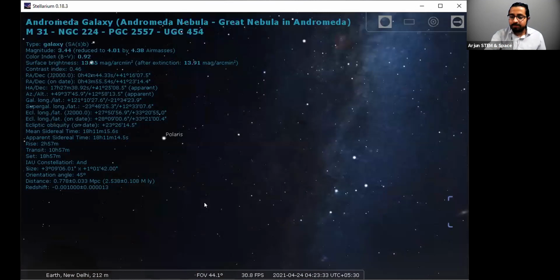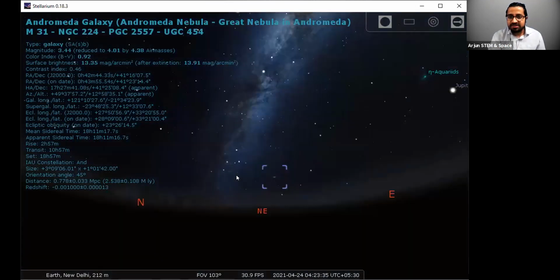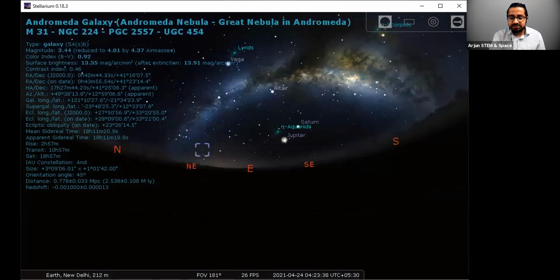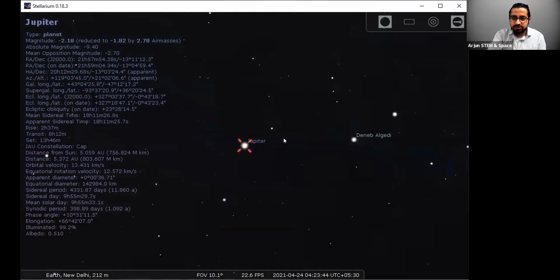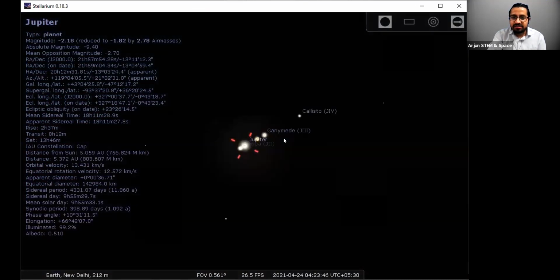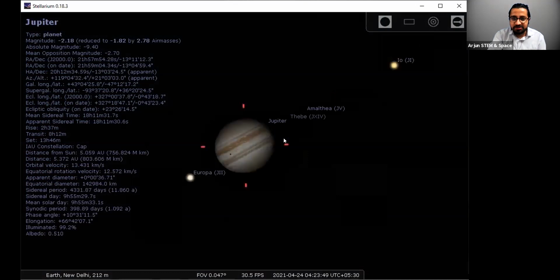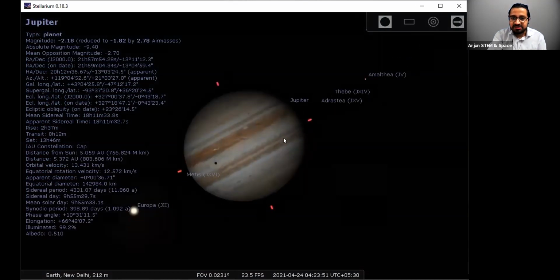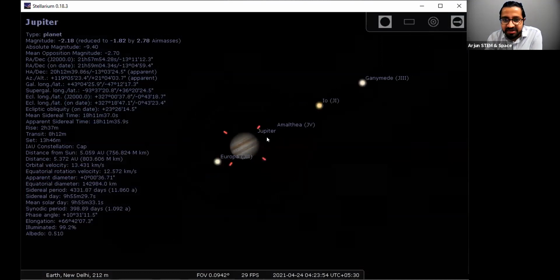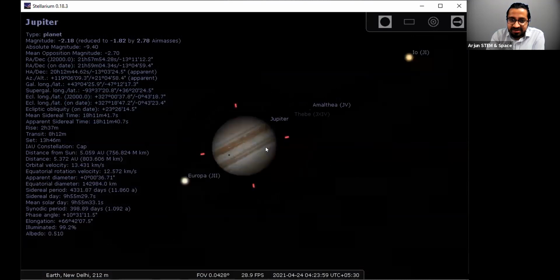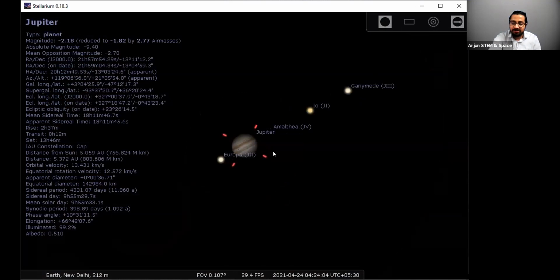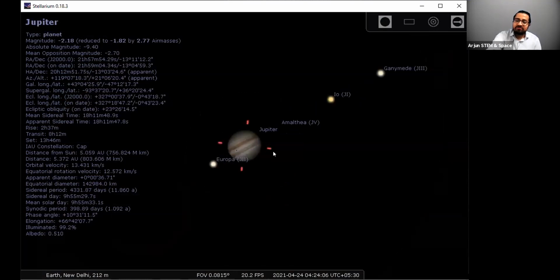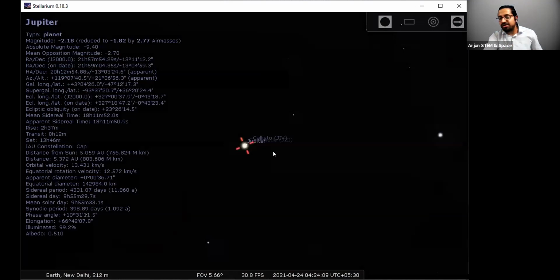You can even look at some of the planets. Like if I were to see the planet Jupiter, how will the planet Jupiter look? So let me just zoom it in also. We zoom in using the Page Up key. So here you can see Jupiter as well as 4 of its moons, the Ganymede, Io, Europa, and Callisto. Yeah, so you can zoom it in this much. You can even see the Great Red Spot and all the things along with it. Yes, you can basically observe anything you like.